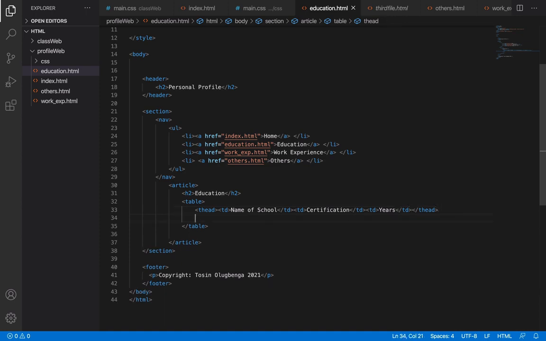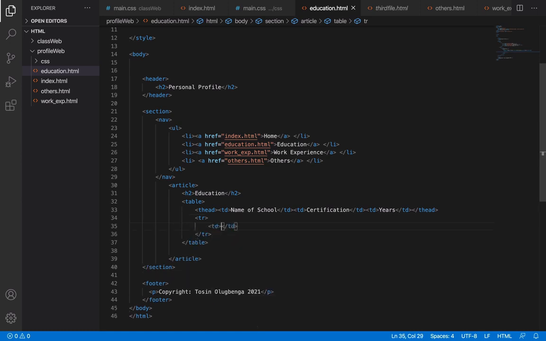Then we now have tr, that's table row, the first row. The first td will speak to the name of the school. I'm going to be mentioning my secondary school, Bobas High School, in Ikere, Ekiti State, Nigeria. Then certification, that's the next one, another td. What's the certification? I think it is called WASC, West African Secondary School Certificate Examination.